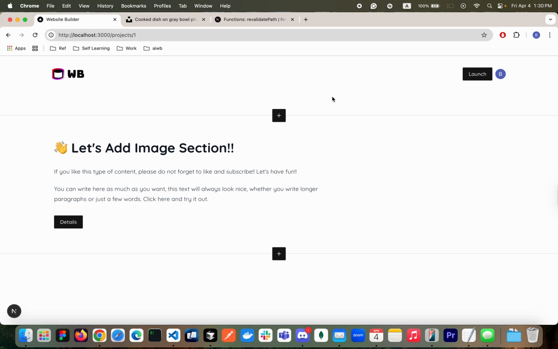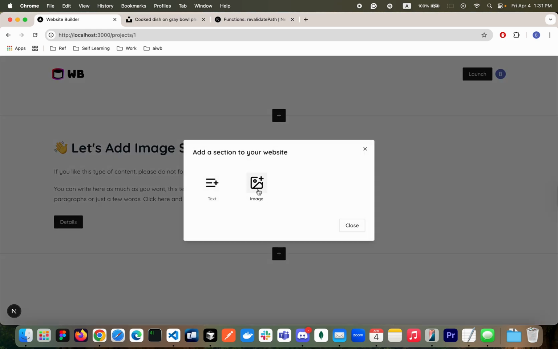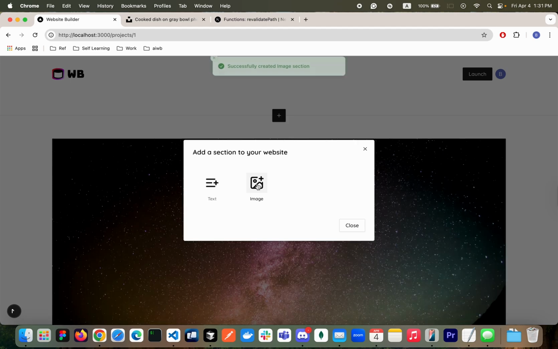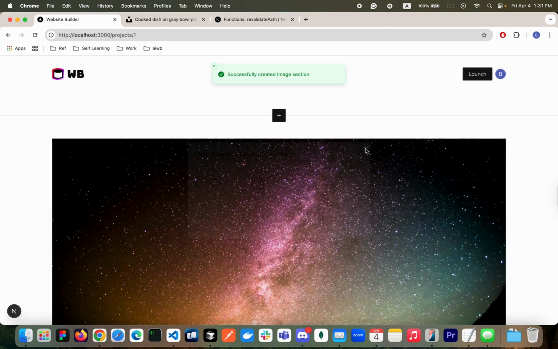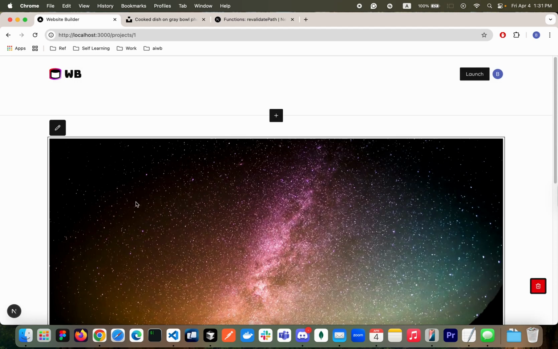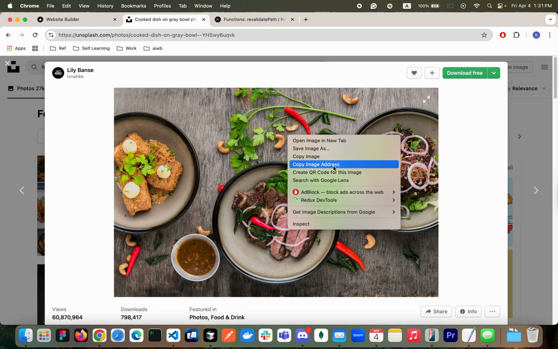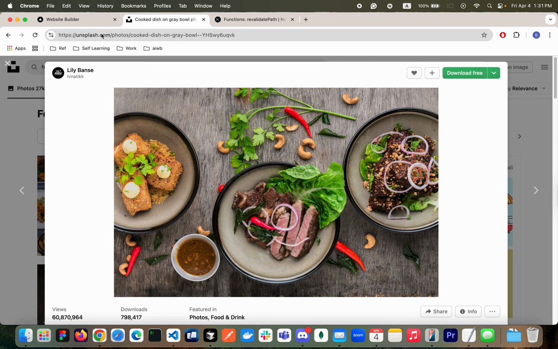Hello. In this video, we're going to implement the image section. If you click the section add button here, then you should see the option to generate the image. Let's click it. Then the image gets generated. Of course, you can edit. Let's just change the image to the food image.